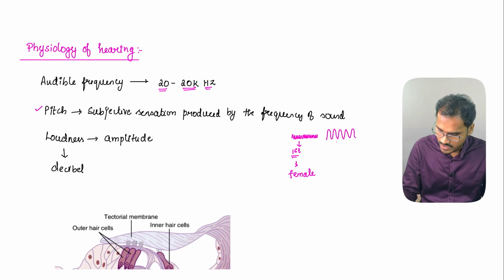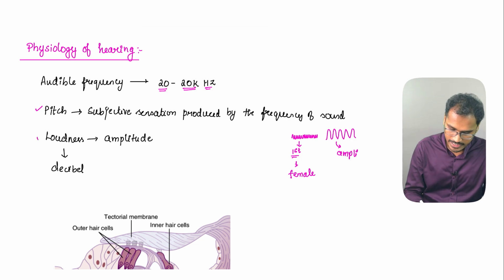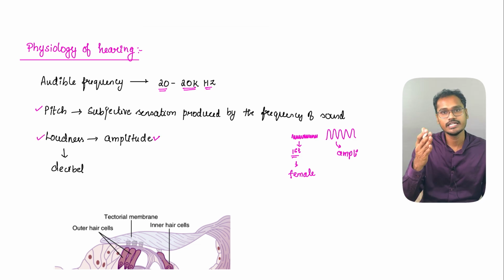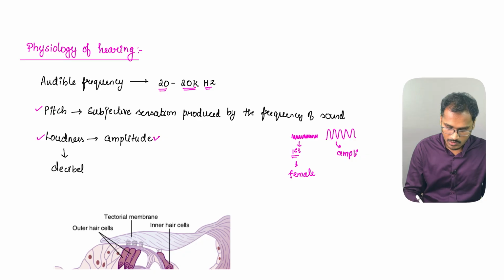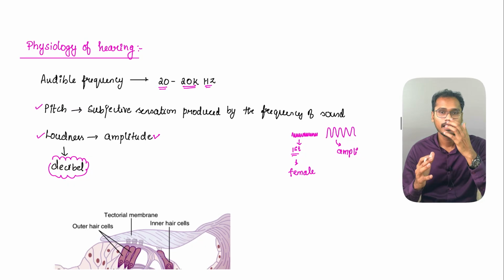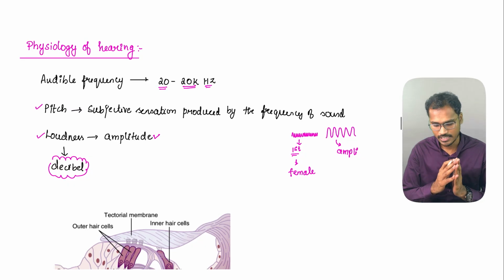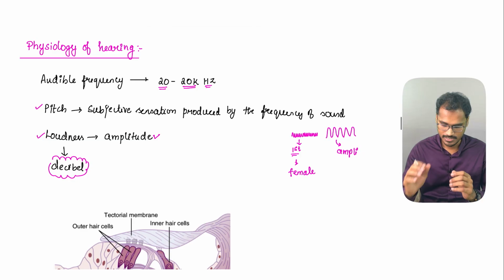Whereas the second one, this is nothing but the amplitude. Amplitude means how loud the sound is. So the amplitude will indicate the loudness, whereas pitch will indicate the frequency. And this loudness is generally determined in decibels. Whenever we study hearing losses also, we look at how many decibels are lost in that particular person. So the SI unit for it is the decibel.